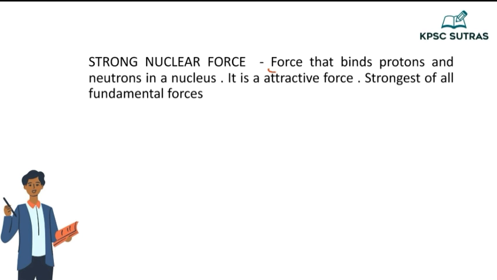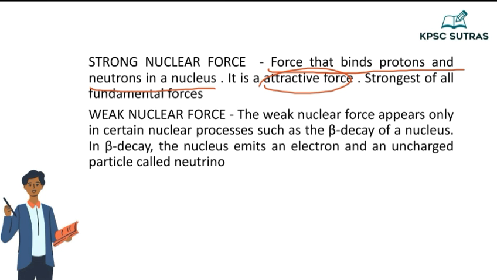Next, strong nuclear force. This is the force that binds protons and neutrons in the nucleus. It is an attractive force and it is the strongest of all the fundamental forces. After this, it is weak nuclear force. The weak nuclear force appears only in certain nuclear processes, so it is not universal. One such example which causes weak nuclear force is beta decay of a nucleus.